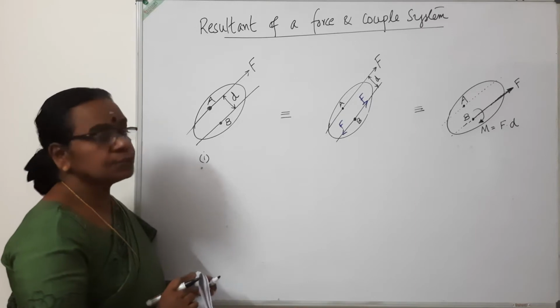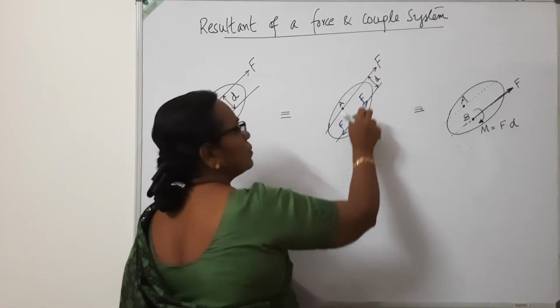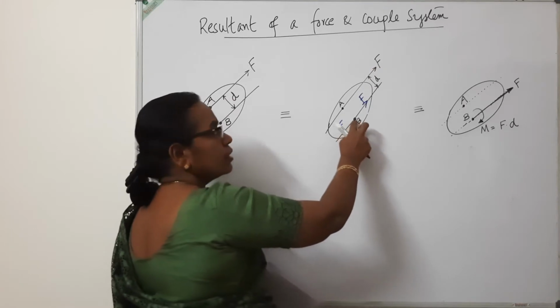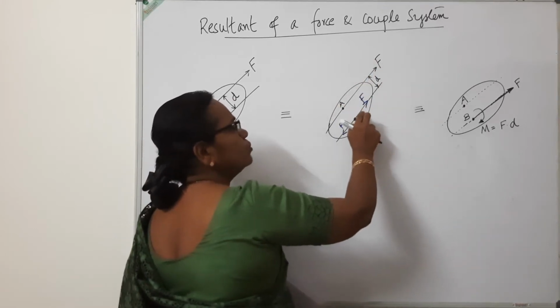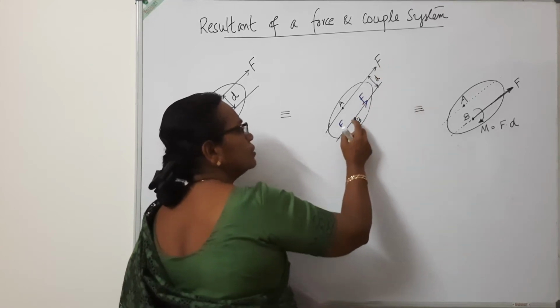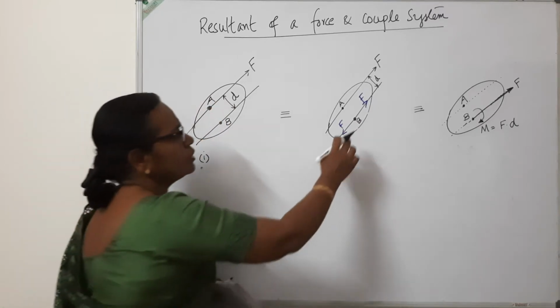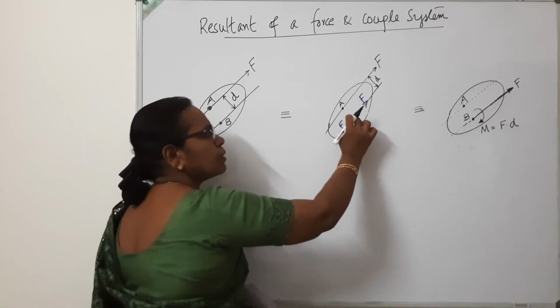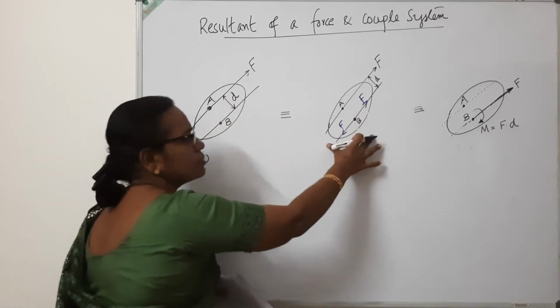What we are now going to do is, at point A, the load F is already acting. At the point B, on the line parallel to the direction of F, I am applying two forces at B. One force along the direction of F and another one opposite to the direction of F. So at point B, there are two equal and opposite forces applied at the same point. So the system will not have any change. This will be the same as this one.